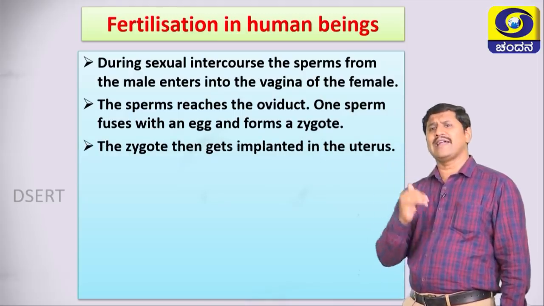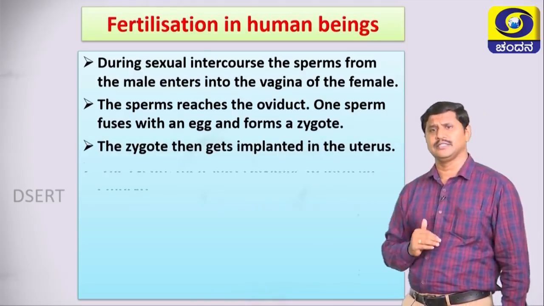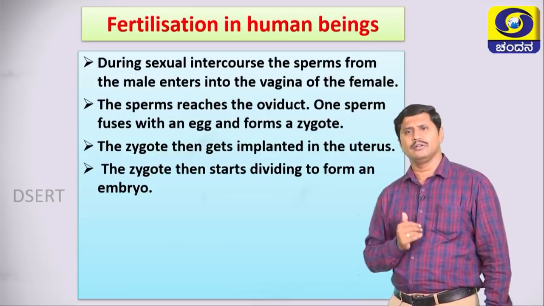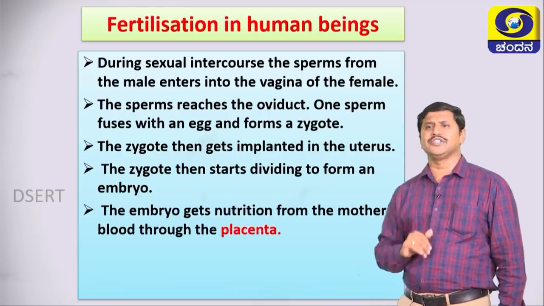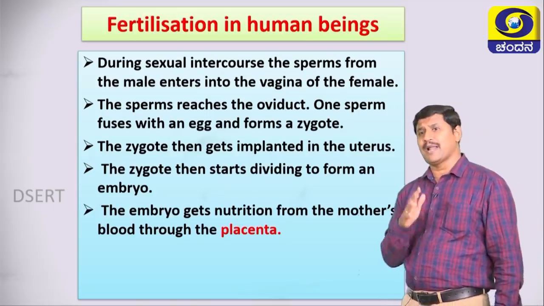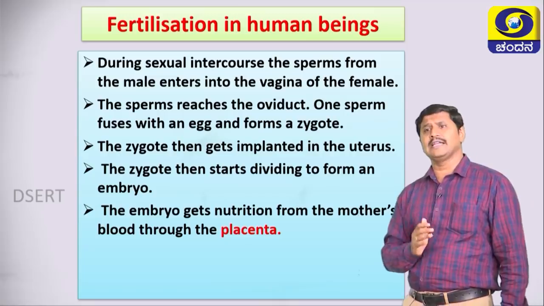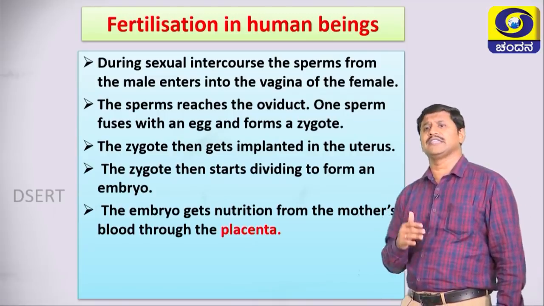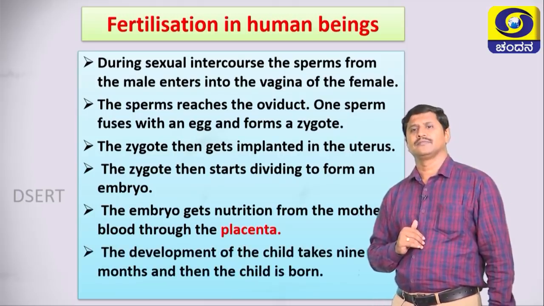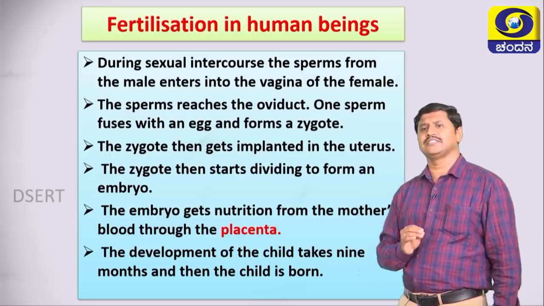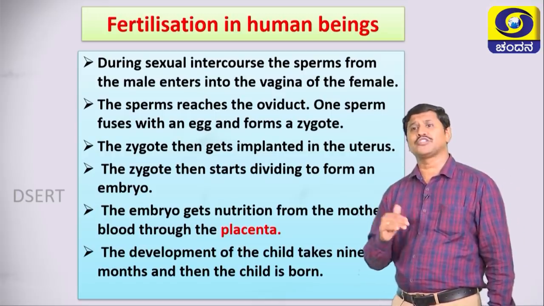The zygote then gets implanted in the uterus. The zygote then starts dividing to form an embryo. This embryo gets nutrition from the mother's blood through the placenta. What is placenta? Placenta is the structure, the connecting bridge between the fetus and the mother. The development of the child takes 9 months and then the child is born. It is called parturition.